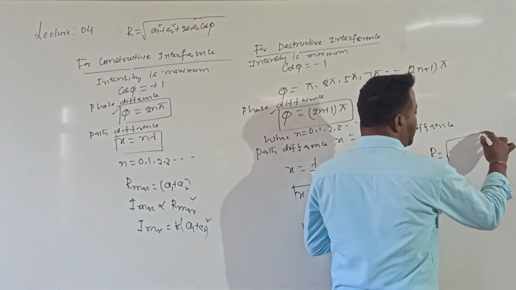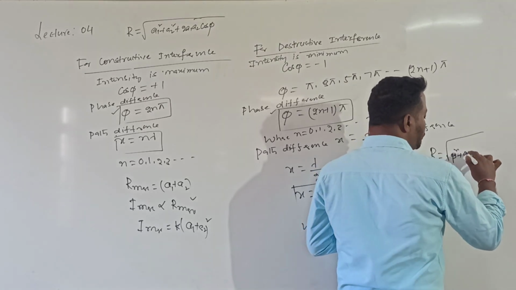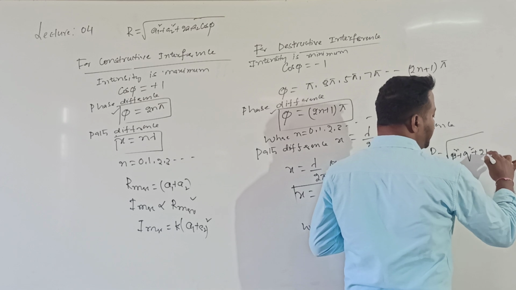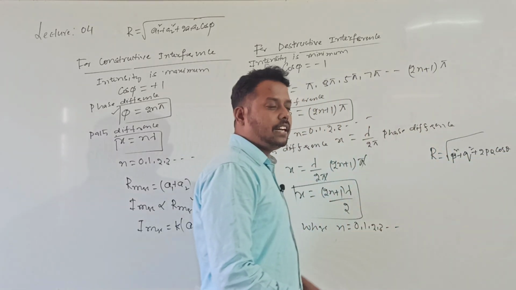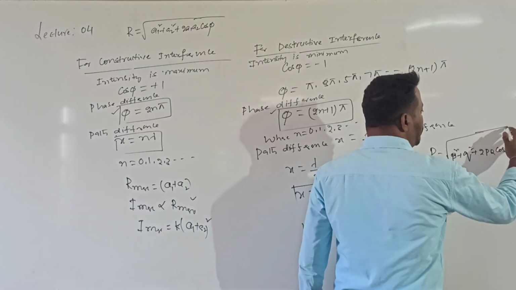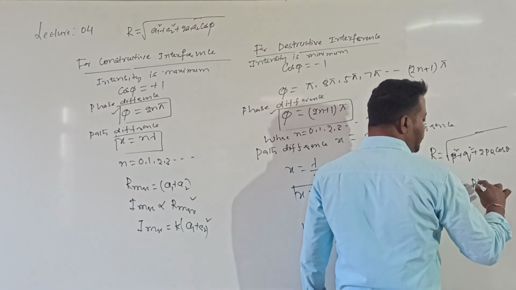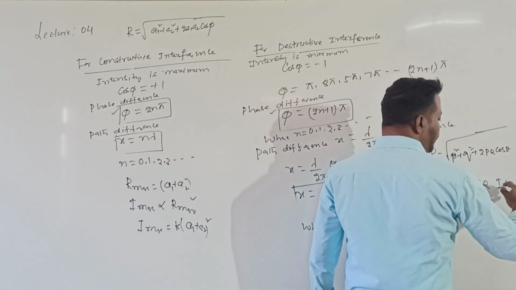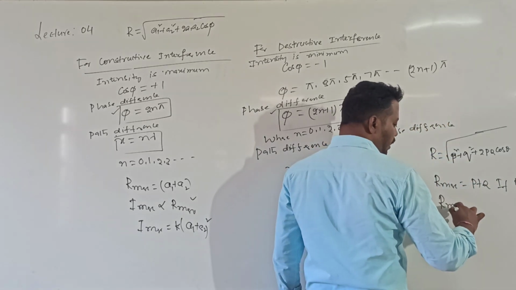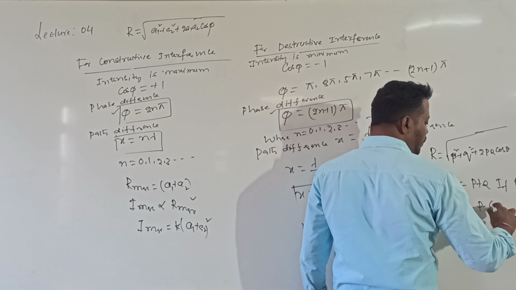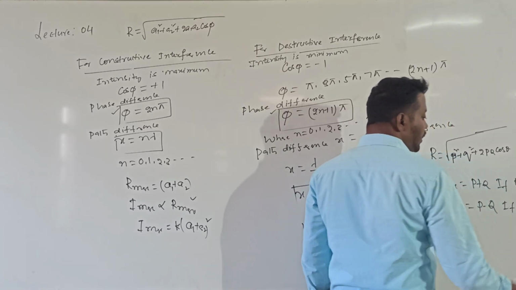In parallelogram law, you know that R is equal to, if for example, P square plus Q square plus 2PQ cos theta. The resultant of two vectors is R. The resultant vector magnitude value is 2PQ cos theta. When R value is maximum, R maximum is equal to P plus Q if theta is equal to 0. Two vectors are parallel. And R minimum value will be equal to P minus Q if theta is equal to 180. Can you remember this?